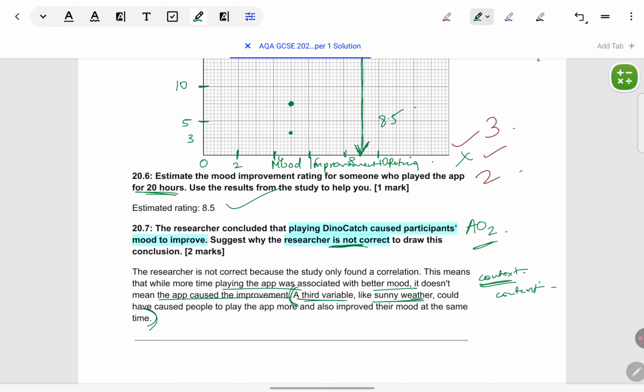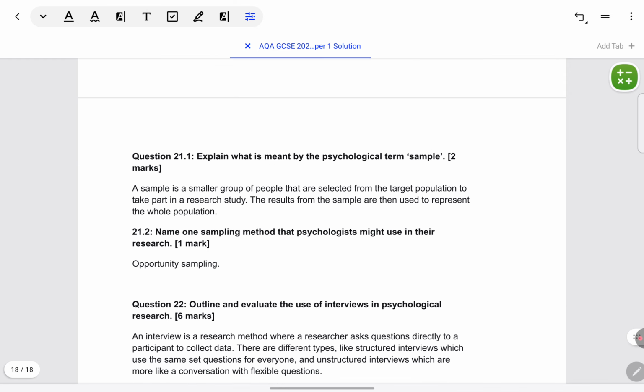This part is not very important, but if you can give good other possibilities, like we saw previously, weather. We had suggested it as an extraneous variable. It could just be because weather is improving, people are playing more, they are happier, and that's why they're visiting the park also more, and their mood is becoming better. So it could be everything to do with the weather rather than playing the app.